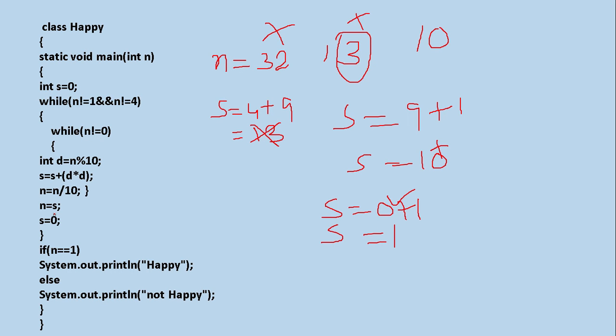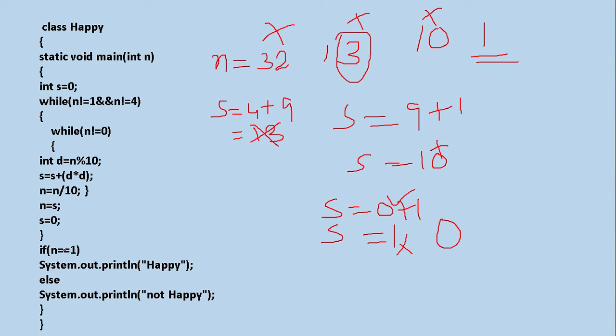Coming over here, now n is equal to s. n is not 10, n is equal to s. That means what will be the new value of n? 1. Okay, and s will be not 1, it will be what? 0. Okay, now checking the condition over here, n not equal to 1. Look at n, 1 not equal to 1, condition false. That means the loop will be terminated. And checking if n is equal to 1, look at what is the new value of n? It's 1. Is it equal to 1?